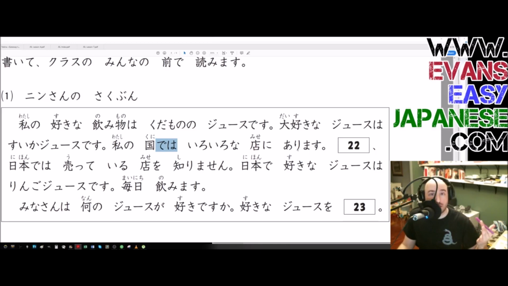the juice is everywhere. If it is that we're talking about, and then the next sentence, if it's that we're talking about Japan, there are stores that sell it everywhere, or that don't.